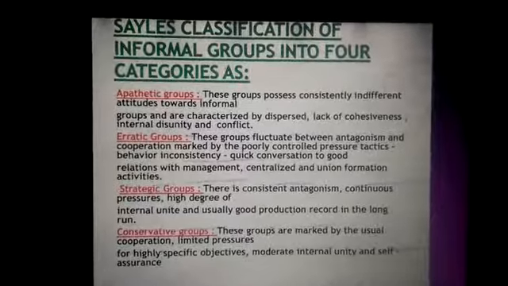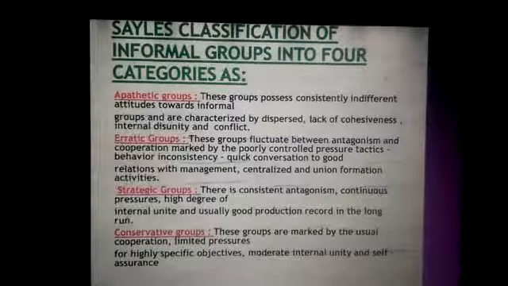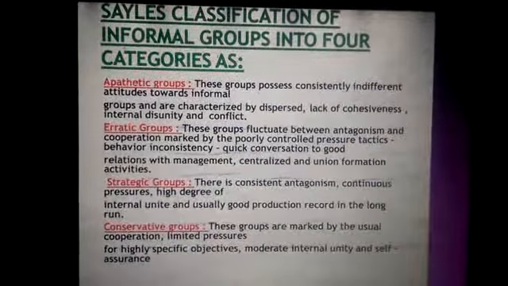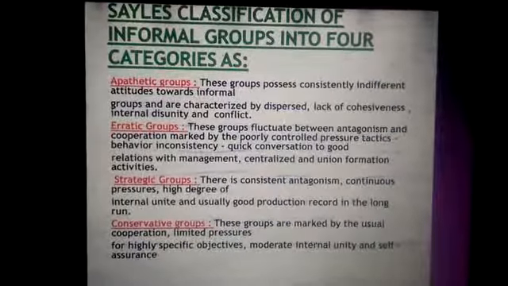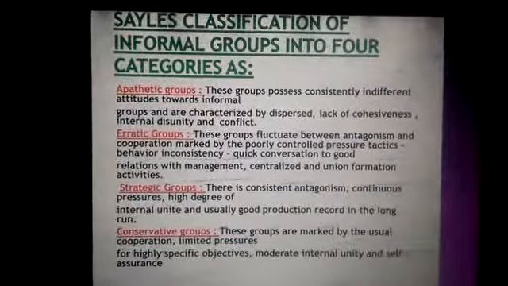Then you have Sayles' classification of informal groups into four categories. According to Sayles, there are four kinds of groups. The first group is the apathetic group. What is an apathetic group? These groups possess consistently indifferent attitudes toward informal groups and are characterized by dispersion, lack of cohesiveness, internal discontinuity, and conflict.